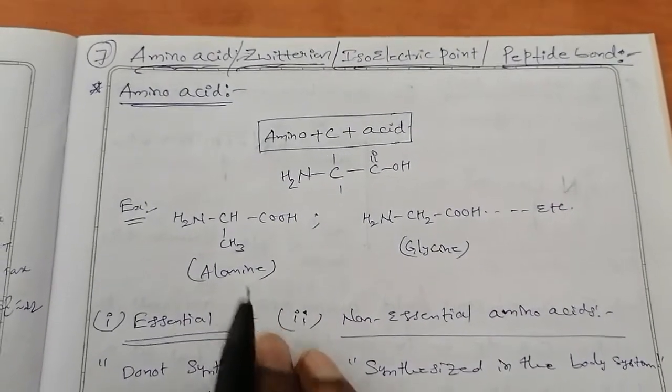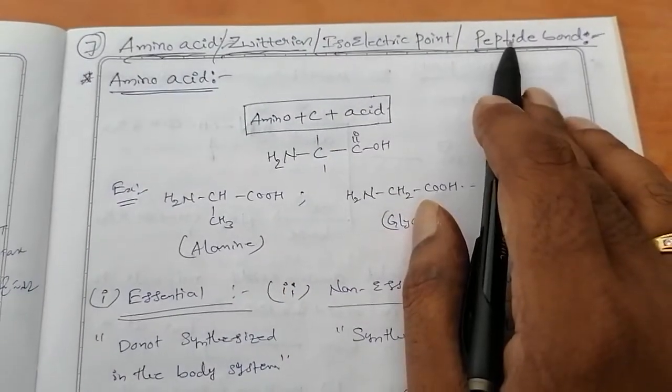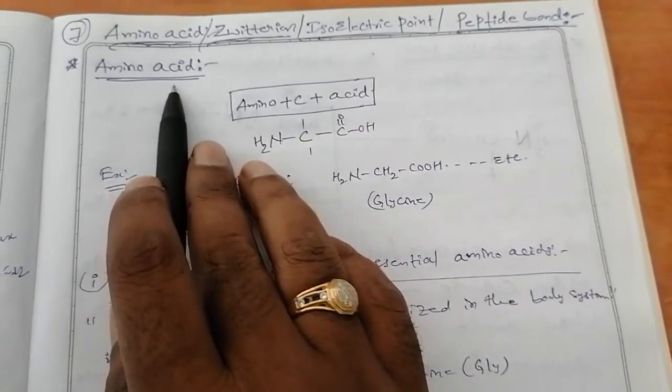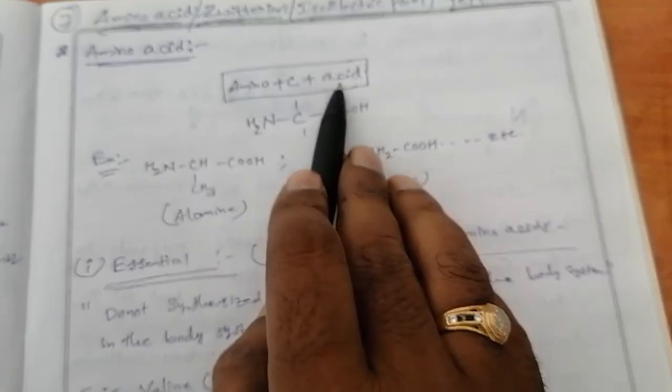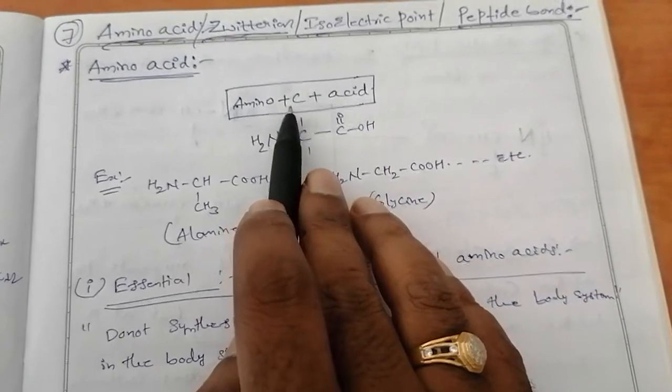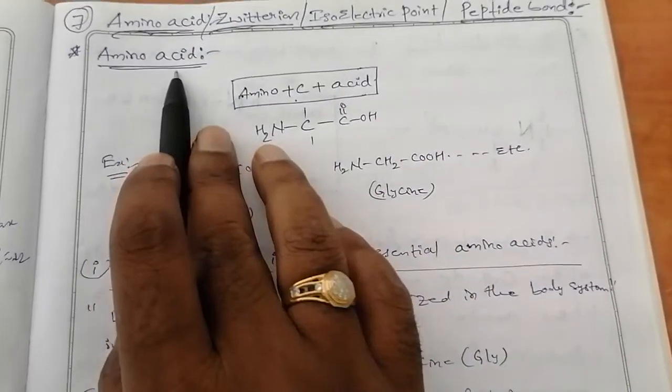Today's question is, what are amino acids? Zwitter ion, isoelectric point and peptide bond. And come to amino acids. Amino acid is nothing but a combination of an amino group and an acid group. These two groups are attached to the carbon. This type of combination is termed as an amino acid.